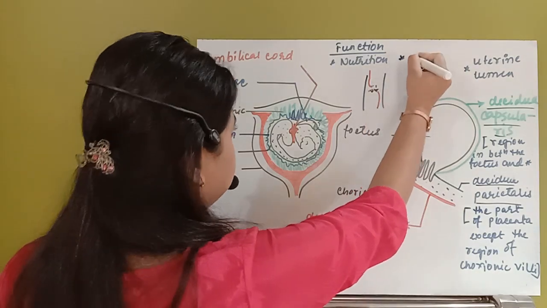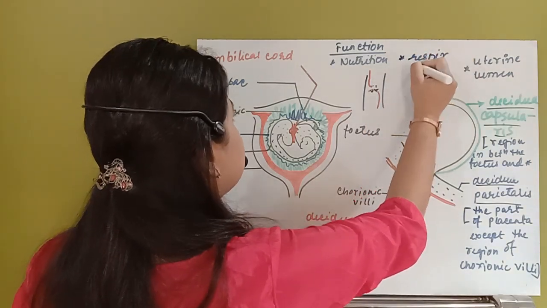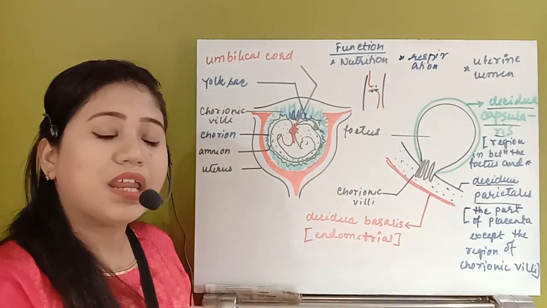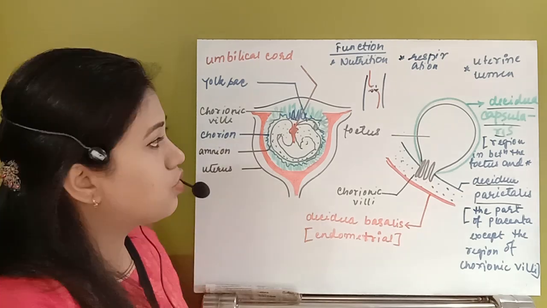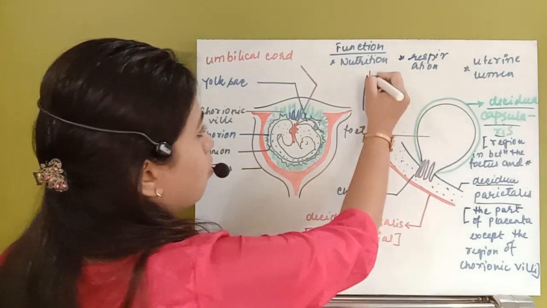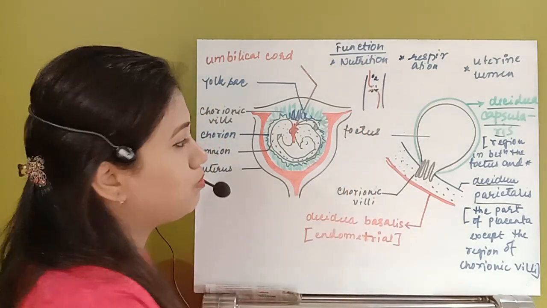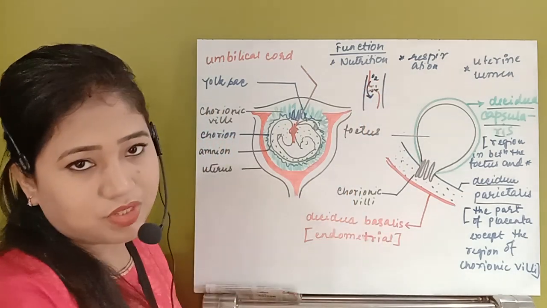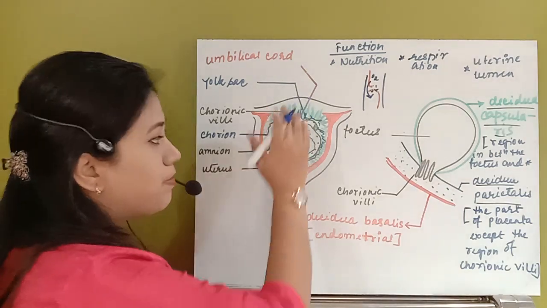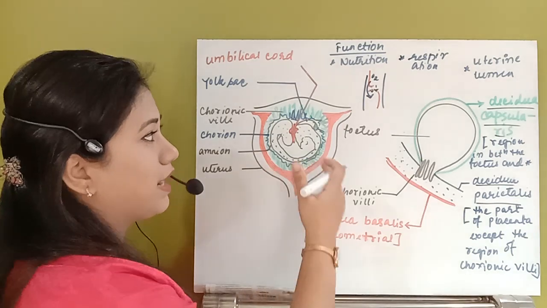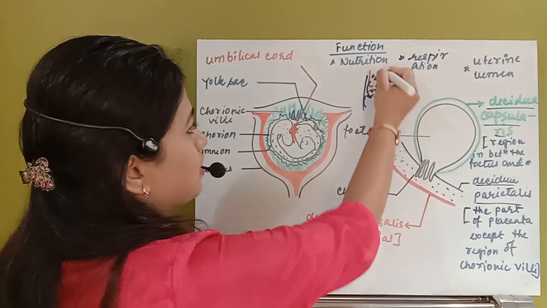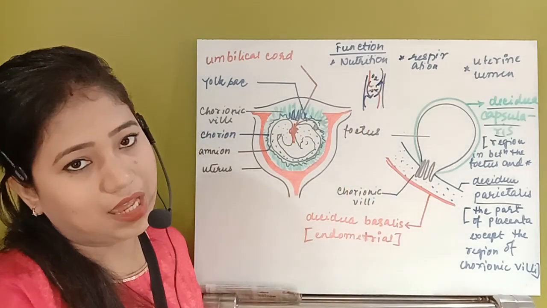Second important function: what is the next function? That is respiration. In the case of the fetus also, they require gases, oxygen, that is very much essential for its own growth. So the maternal blood, whenever it is carrying the nutrients, will also carry the oxygen. The fetal blood will take the oxygen, and the carbon dioxide removed by the baby will be taken up by the maternal blood vessel. So this maternal blood vessel will take up the gases also.